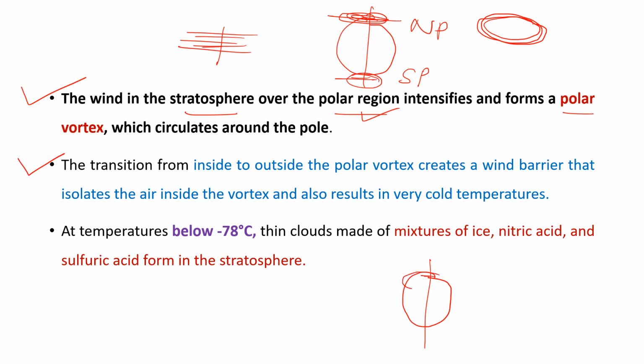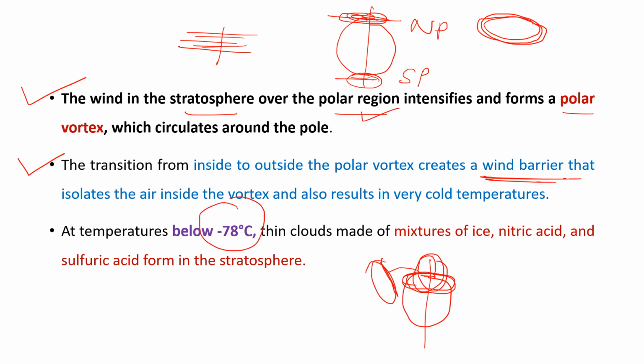So here the polar vortex formation takes place. So these polar vortex act as a barrier. Okay, these polar vortex act as a barrier that isolates the inside air. So whatever air is present inside these polar vortex is isolated by the outer layer, and the temperature of this inner air is reduced below minus 78 degrees centigrade.